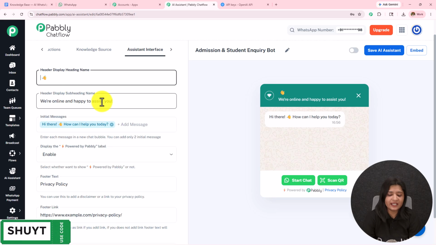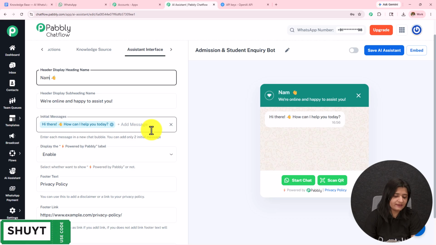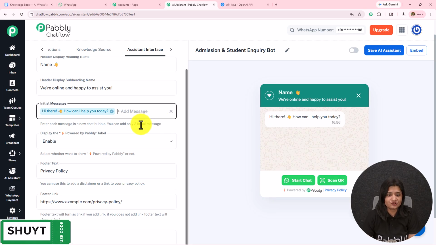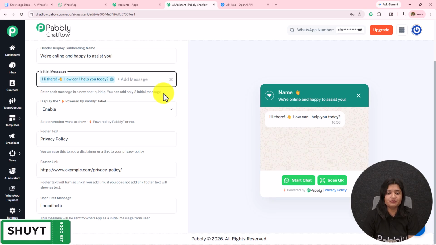So I have kept the heading name like this and it will start displaying like this over here. So over here, this is the preview, you can see this. Then we have the subheading. If you want to keep it, you can keep it. If you want to remove it, you can remove it. Then we have these initial messages. So you can add 2 initial messages using which your AI agent is going to reply to the user.